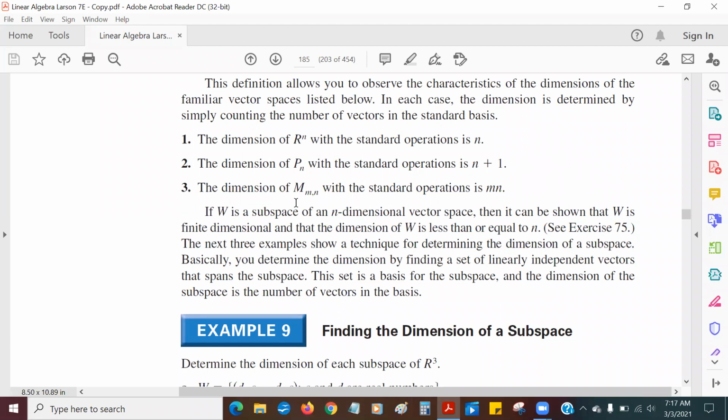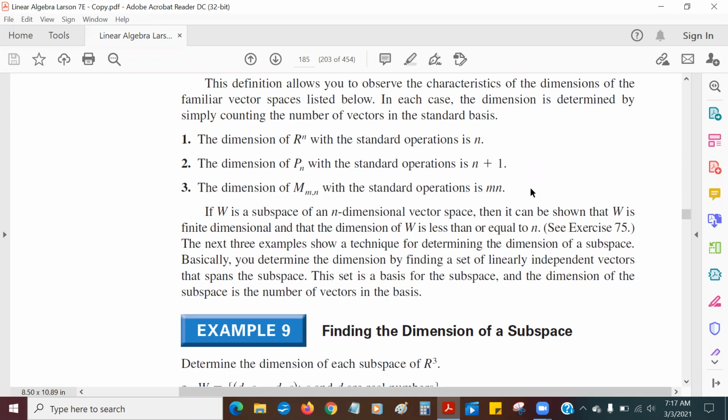And if you look at all the m by n matrices, the dimension is going to be m times n. Because remember, if you have a 3x2 matrix, you have 6 different entries, and each one is like its own little dimension, so to speak.